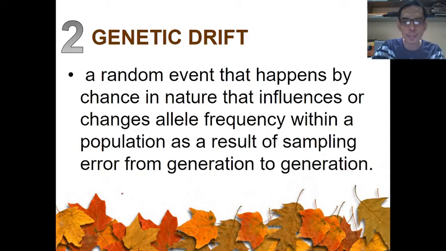Alright, hello everyone. So we are now on the second part of this video, which is the mechanisms of evolution. In the first part, we discussed natural selection. For natural selection to happen, you need adaptation. And adaptation causes a process called adaptive radiation, which leads to what they call speciation.